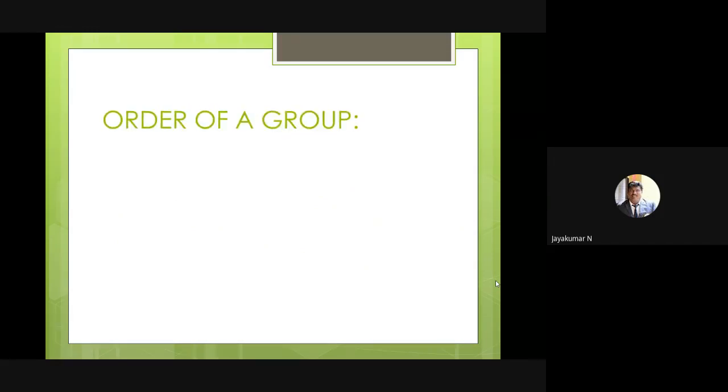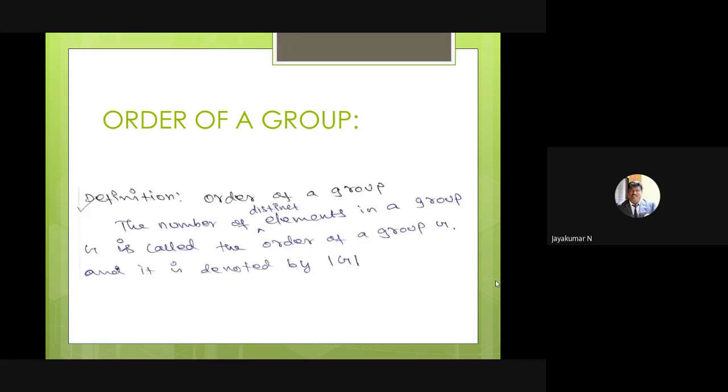Order of a group. Okay. What do you mean by order of a group? Simply the number of elements in the group. Okay. So order of a group is the number of distinct elements in the group. If we say the number of elements in the group is the order, that is wrong.